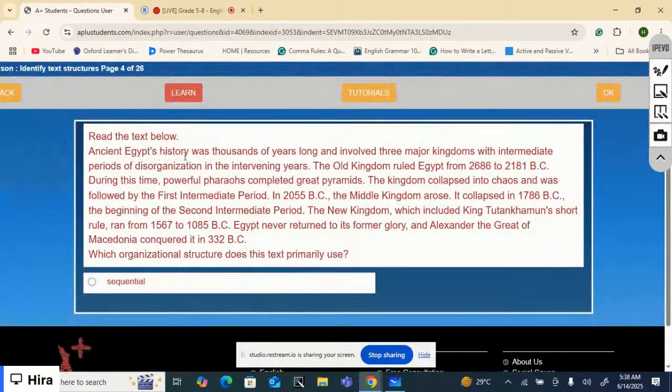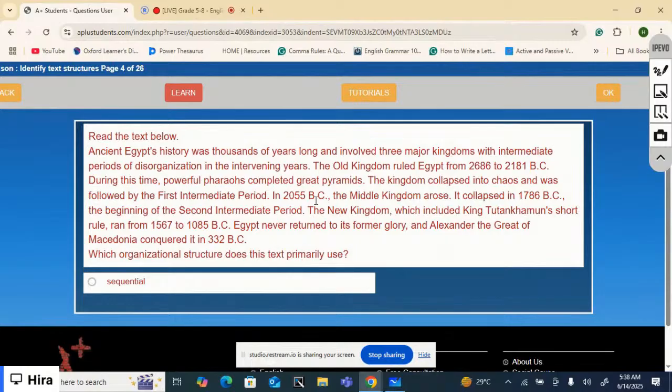Ancient Egypt's history was thousands of years long and involved three major kingdoms with intermediate periods of disorganization in the intervening years. The Old Kingdom ruled Egypt from 2686 to 2181 BC. During this time, powerful pharaohs completed great pyramids. The kingdom collapsed into chaos and was followed by the First Intermediate Period.